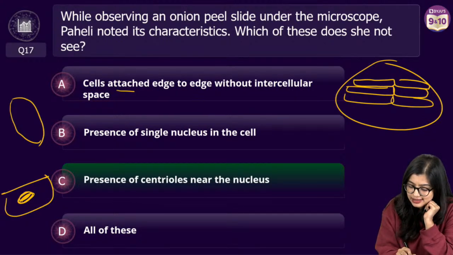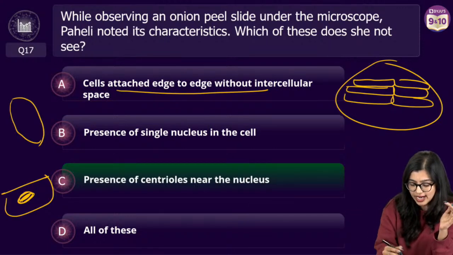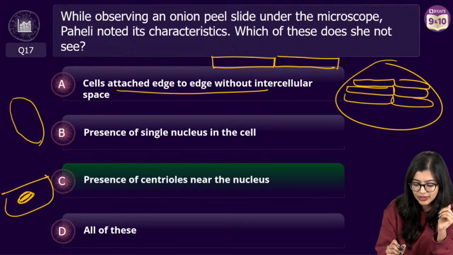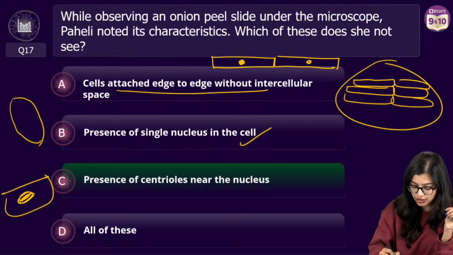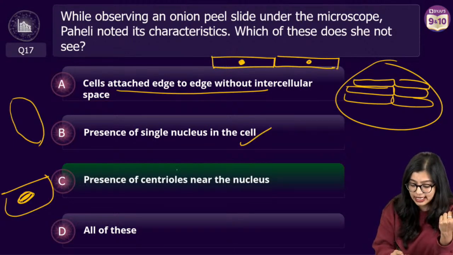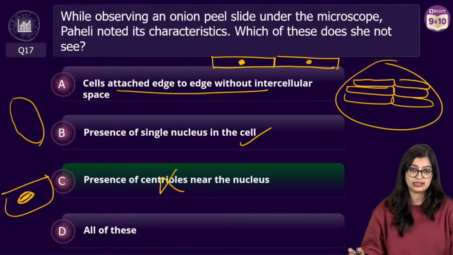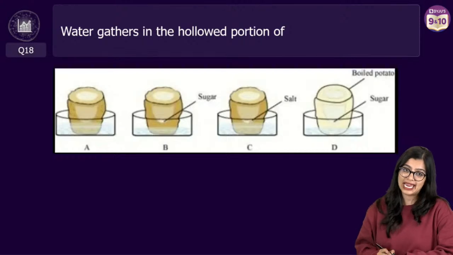Now all the cells are attached edge to edge. That means they're all attached together, right? So all the cells will be tightly packed like this. And we see that there will be a dark structure which will look like this, which is the nucleus. But what you will not see is the centrioles, right? So centrioles is something which we will not see. Yes? Okay. Now next one is question number 18.